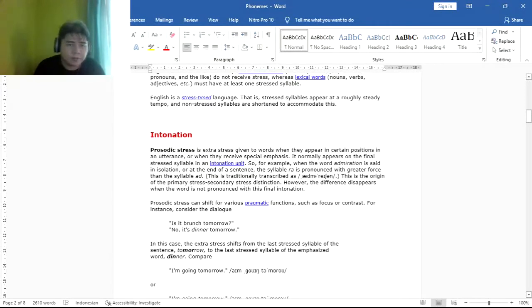Next, intonation. Prosodic stress is extra stress given to words when they appear in certain positions in an utterance or when they receive special emphasis. It normally appears on the final stressed syllable in an intonation unit.